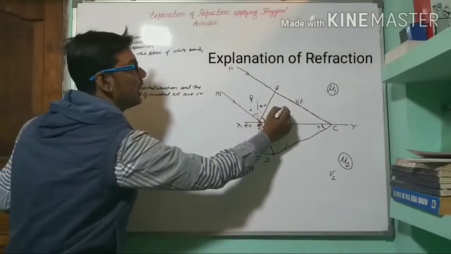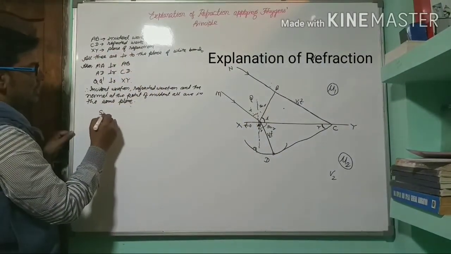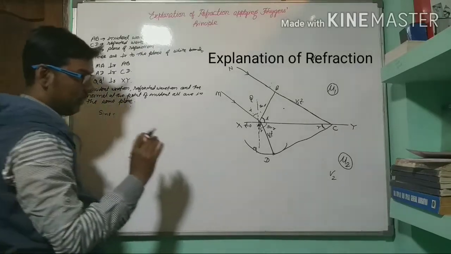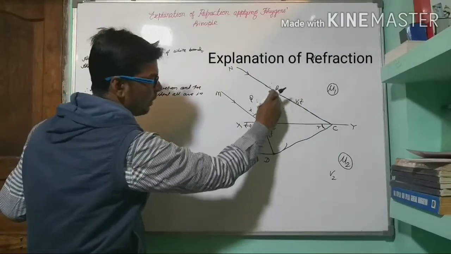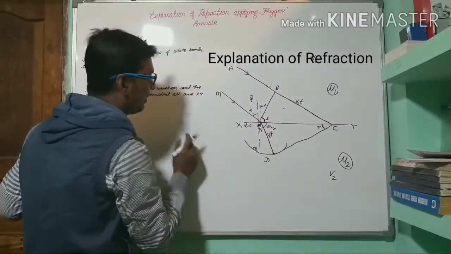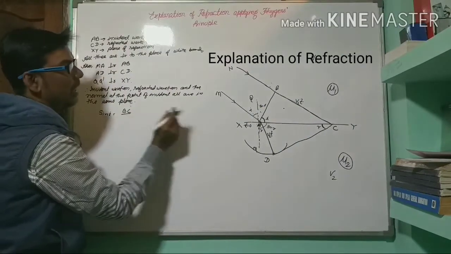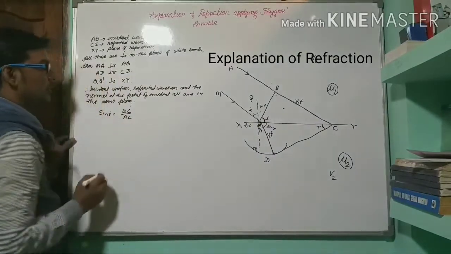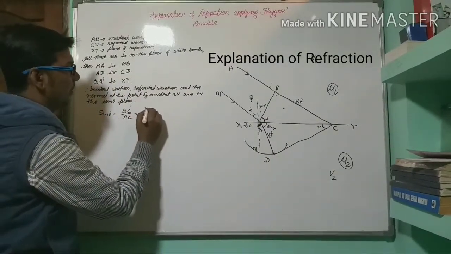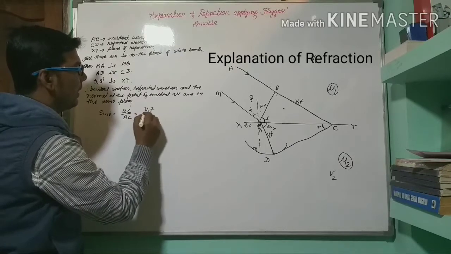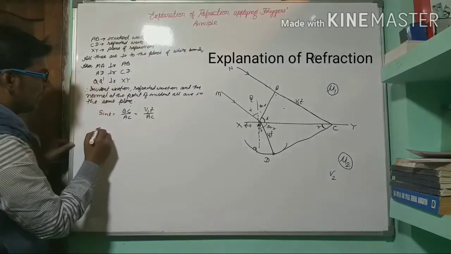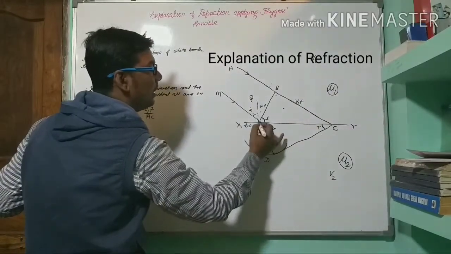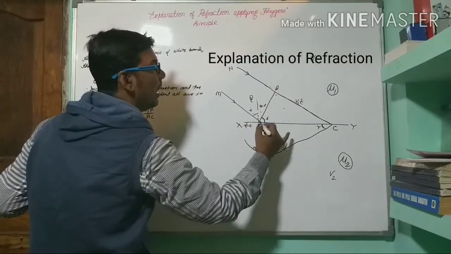So in this first triangle, sine I equals perpendicular by hypotenuse. For this triangle, BC will be the perpendicular and the hypotenuse will be in front of 90 degrees, so AC will be the hypotenuse. So we can write V1 T by AC. Similarly, for this triangle, sine R will be perpendicular by hypotenuse.